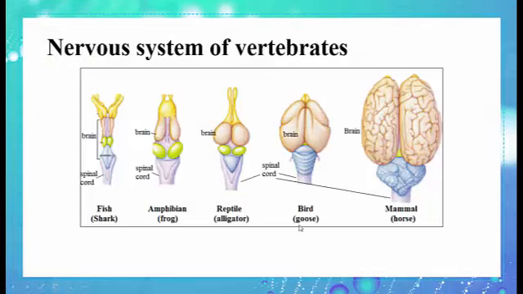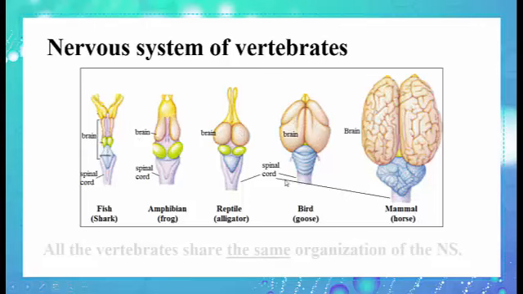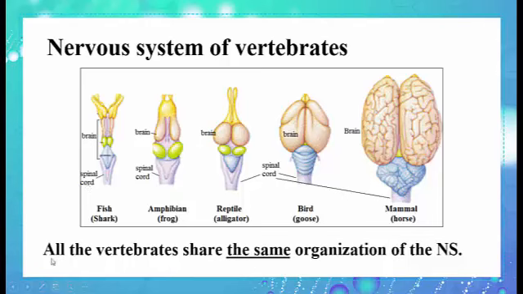These are 5 examples of vertebrates. All of them have a brain. All of them have a spinal cord. So as a conclusion, all the vertebrates share almost the same organization of the nervous system. Any vertebrate has a brain, any vertebrate has a spinal cord, any vertebrate has nerves.